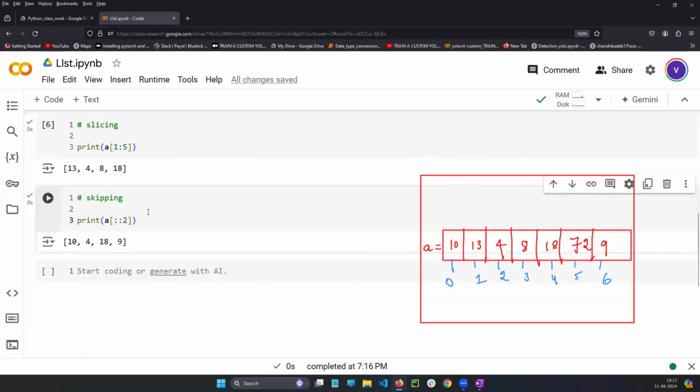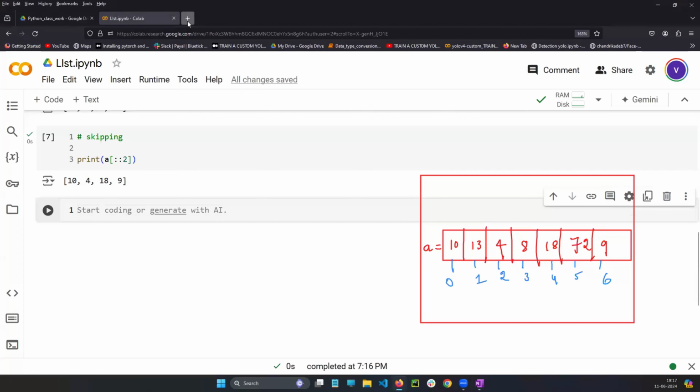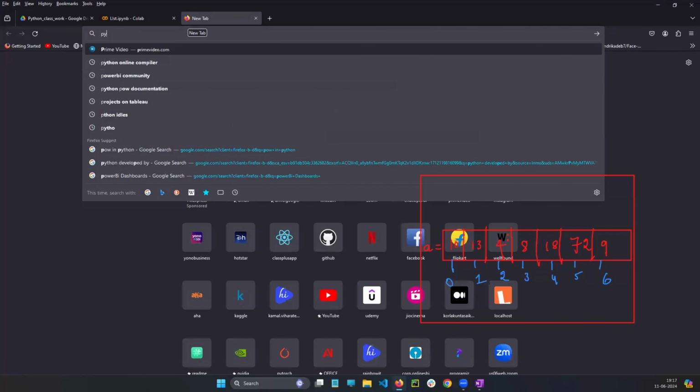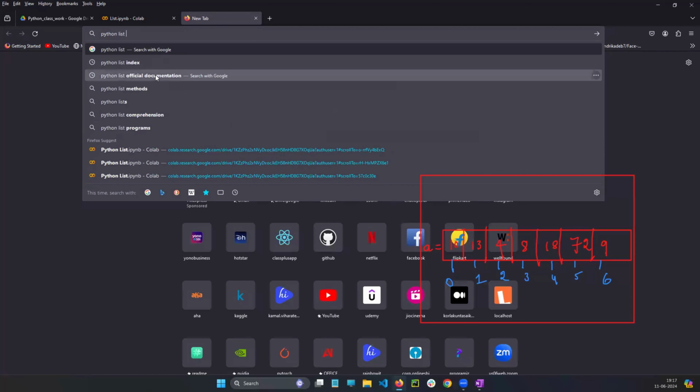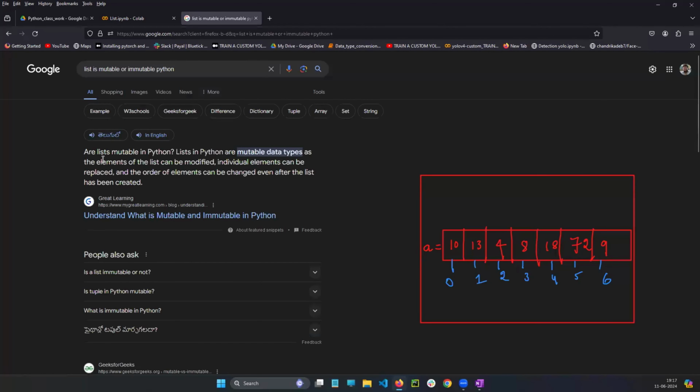Come on. Now, what is the most important thing that we need to discuss? List is a mutable or immutable. If you go to here, so let's say Python list, mutable or immutable. If you go to the internet, in the internet they will tell you it is a mutable. Guys, anyone tell me what is a mutable? We can change the memory. We can change the size and type of the memory.